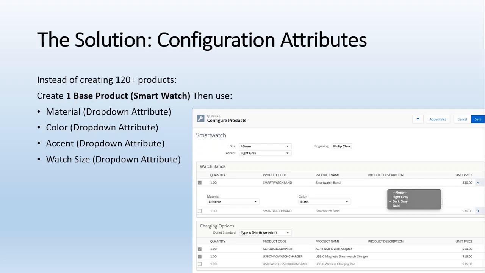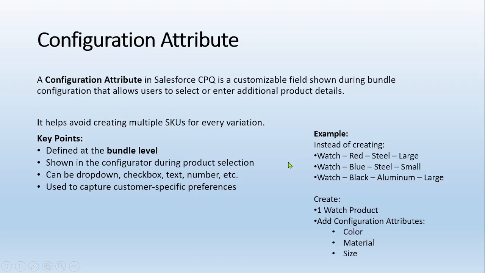If you see here, for the charging option I have different attributes, and for the watch band style we have different attributes. How come? Because I have utilized the configuration attribute on the specific bundle. So it helps avoid creating multiple SKUs for every variation.